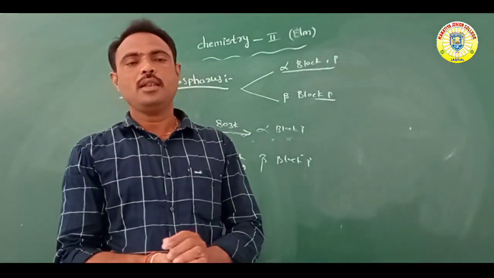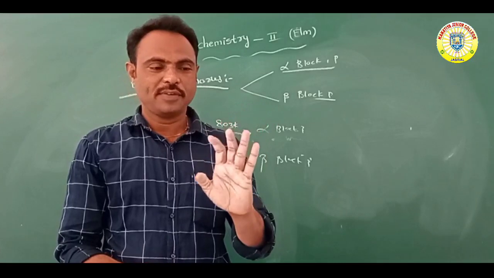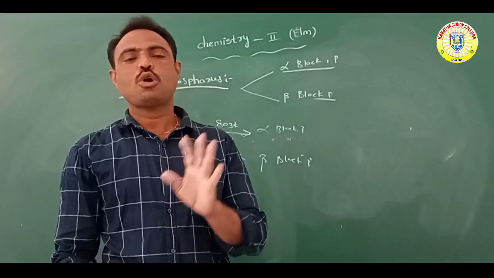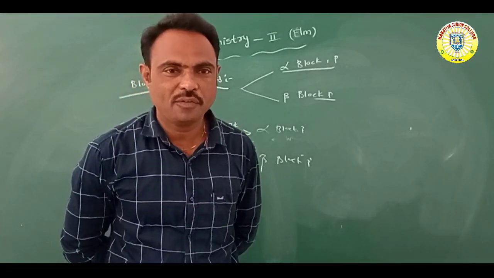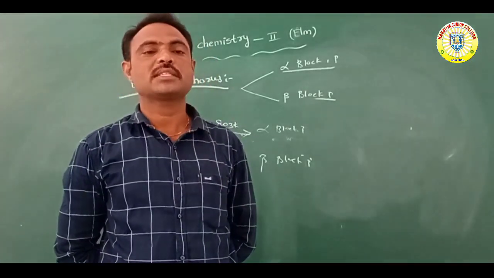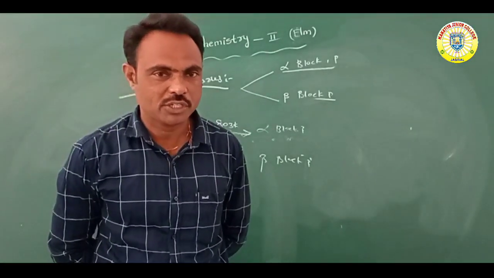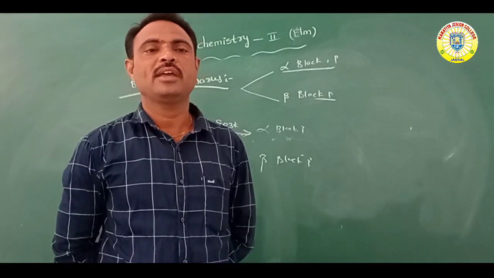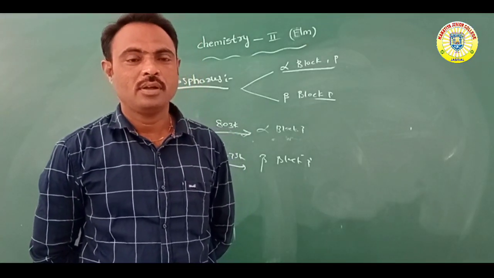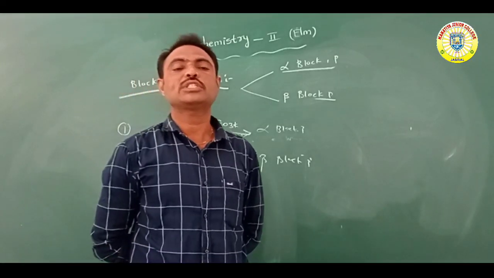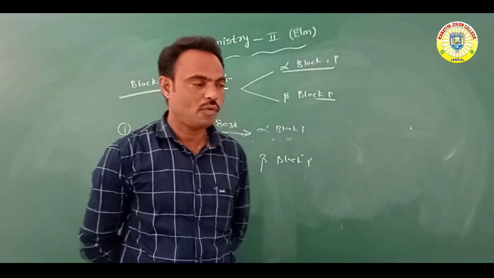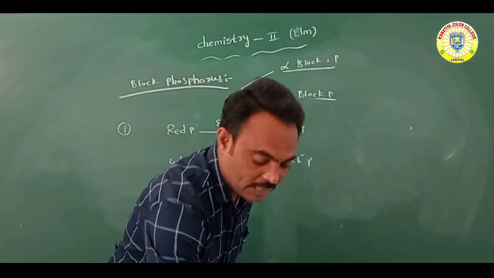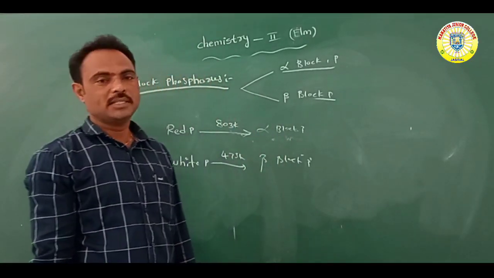So overall, black phosphorus is classified into two types, alpha black and beta black. Alpha black is formed when red phosphorus is heated at 803 Kelvin temperature. Beta black phosphorus is formed when white phosphorus is heated at 473 Kelvin temperature. Okay, so this is the allotropy of phosphorus.